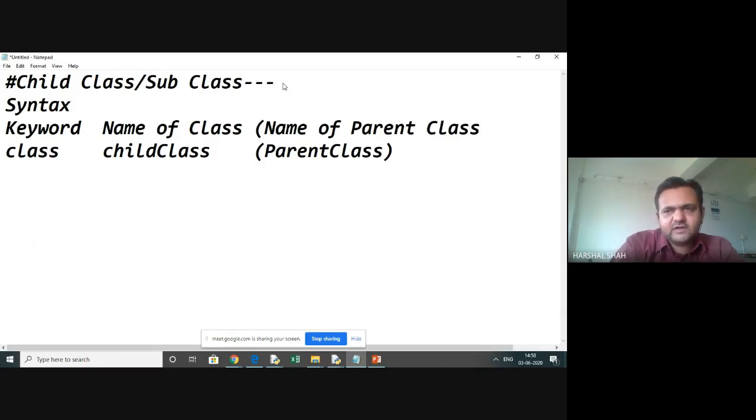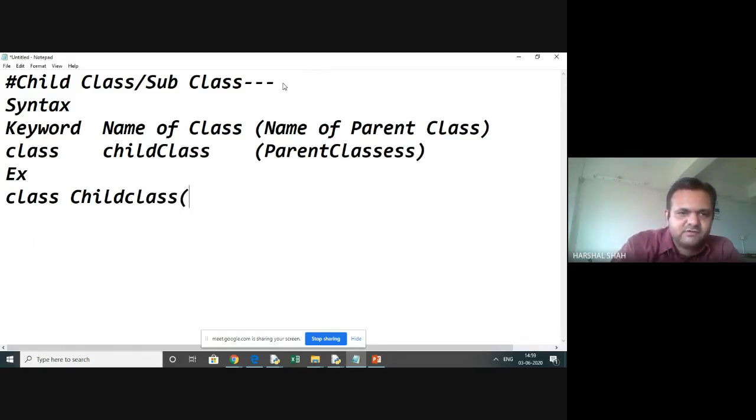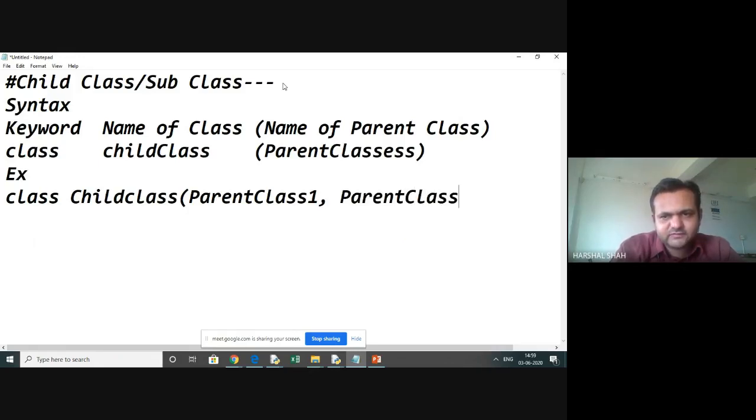Now I would say in many languages multiple inheritance is not directly supported, but here I can have multiple parent classes also. How is it? For example, you can have a child class, and here you can have a parent class 1, you can have a parent class 2, and so on.